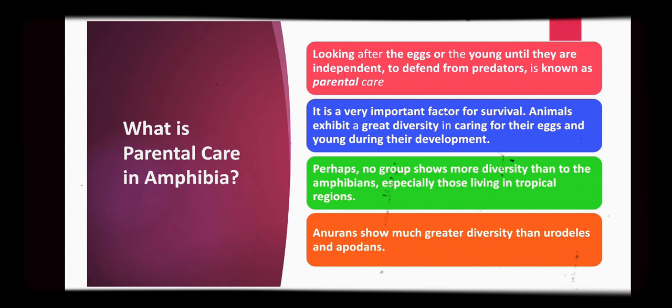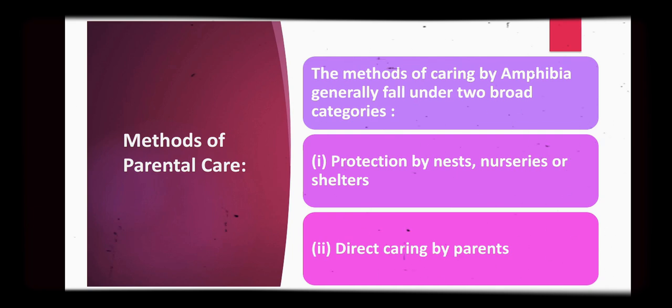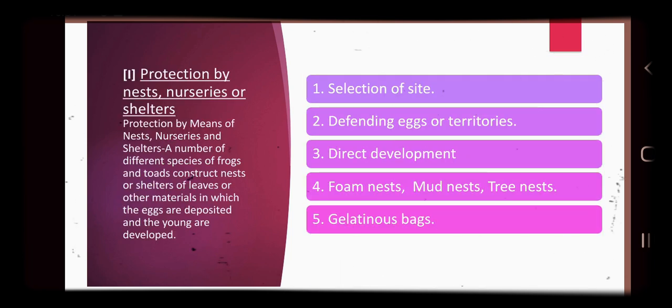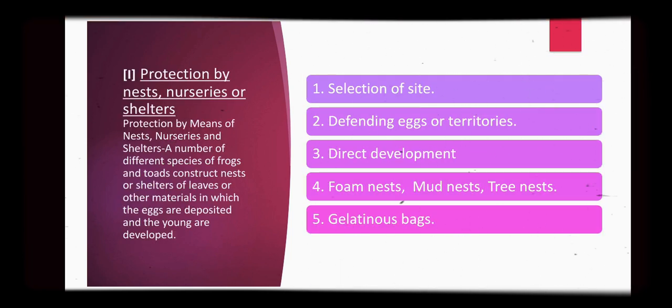Anurans show much greater diversity than Urodeles and apodans. Methods of parental care. The methods of parental care by amphibians generally fall under two broad categories. One is protection by egg nurseries or shelter, and the second method is direct caring by the parents themselves. First, protection by nest, nurseries or shelter.